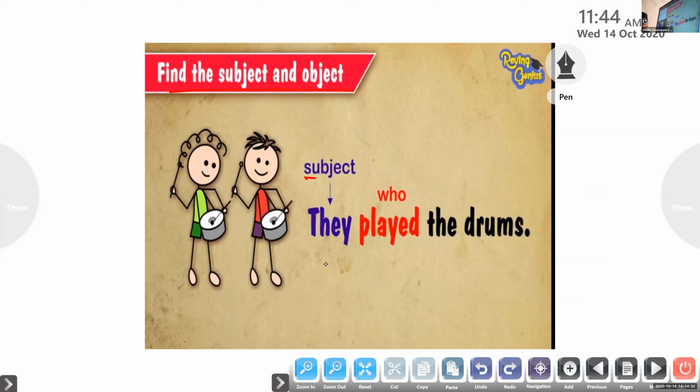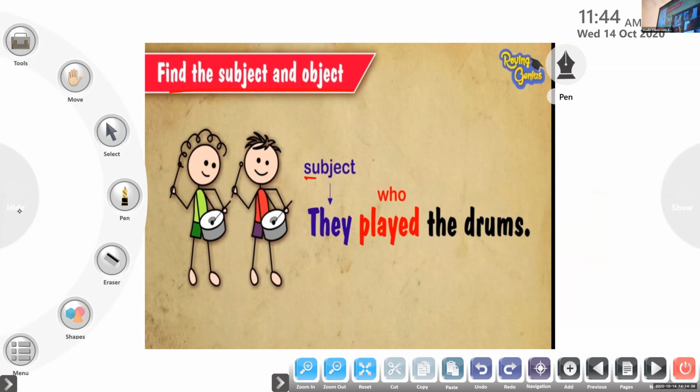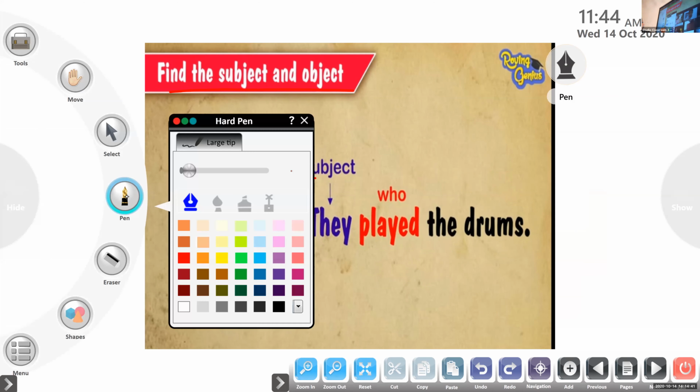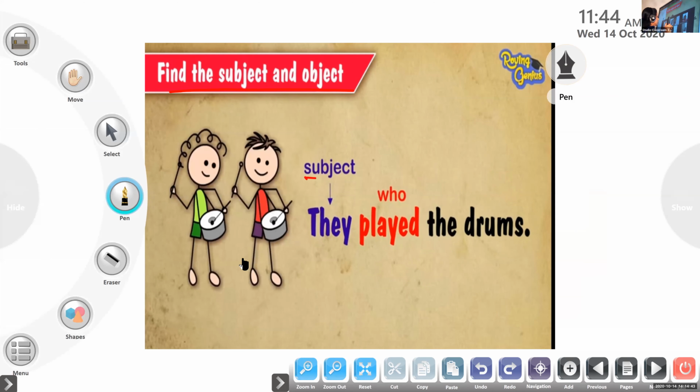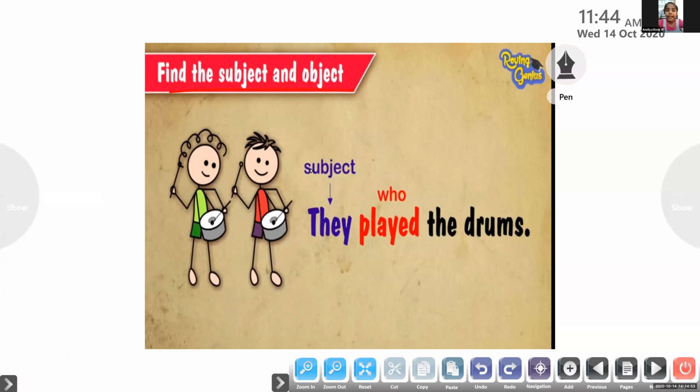Okay, once more. Now, Anlia Rose, read the sentence once more. They played the drums. Yes, okay.